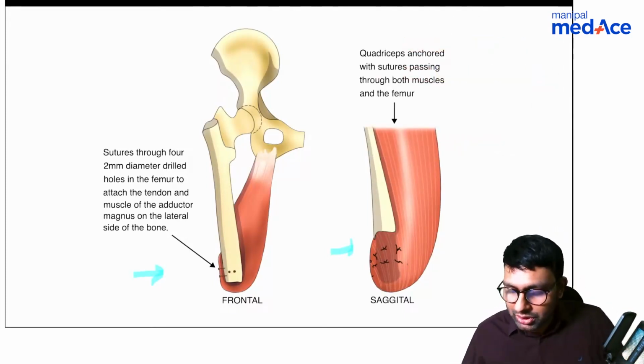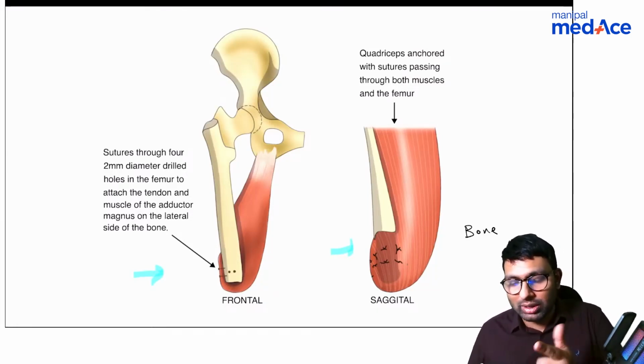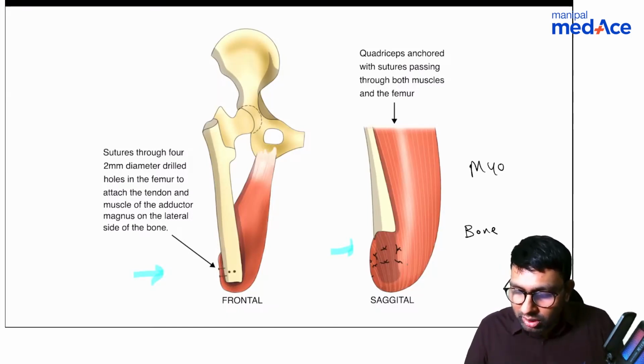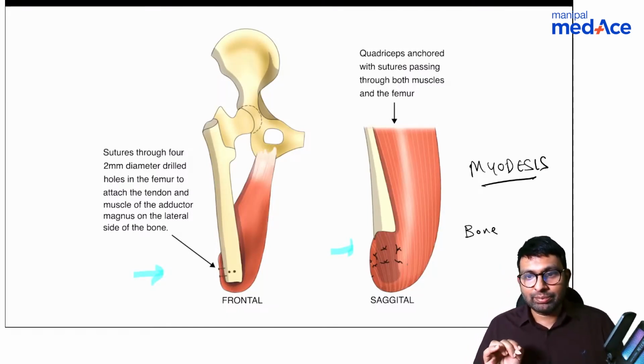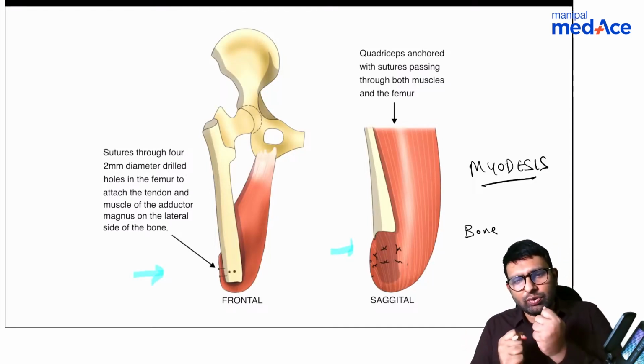They've been attached to the bone itself. The muscle has been attached to the bone itself, and this process of attaching the muscle to the bone or the periosteum of the bone is called myodesis. It is called myodesis. Okay, this is a very good fixation. Here the muscle will sit very tightly.